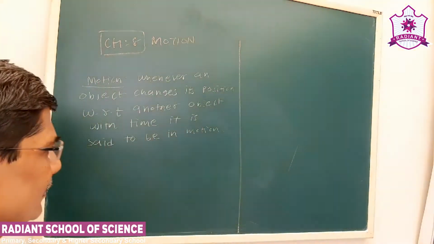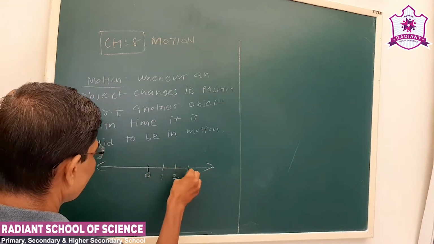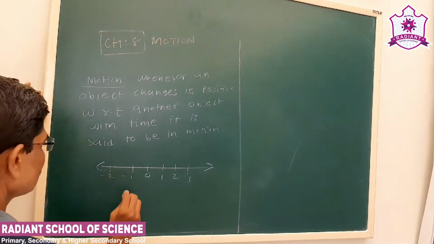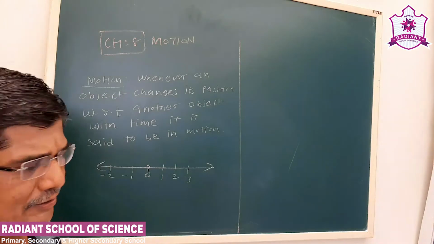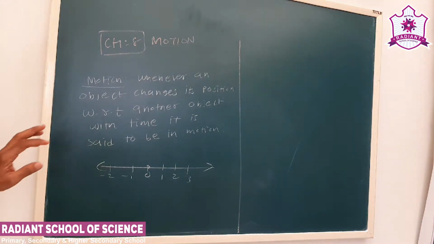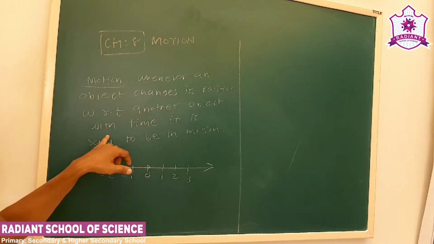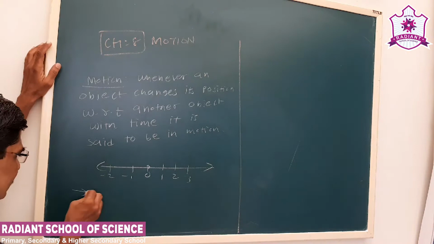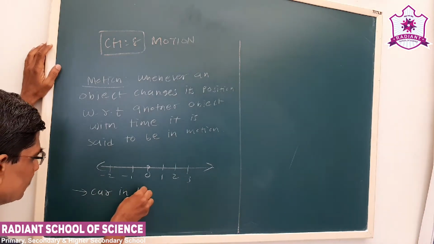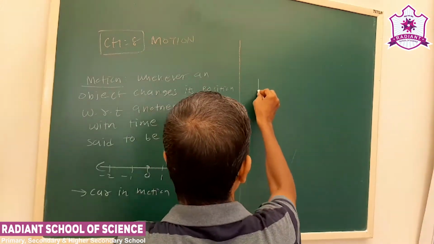You are familiar with the number line: 0, 1, 2, 3, minus 1, minus 2. So this 0, generally we say, is our reference point. So whenever an object changes its position with respect to another object with time, it is said to be in motion. Okay, we see a car in motion. Now take a simple example.